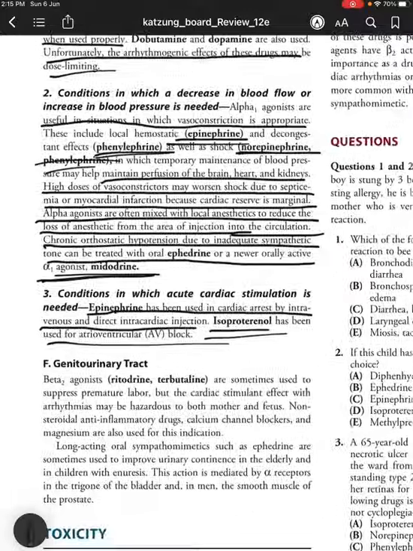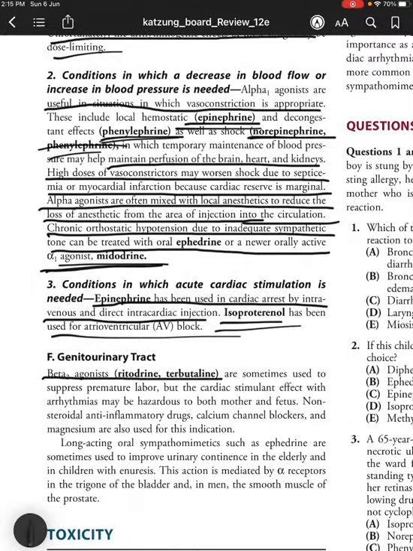Coming to the genitourinary tract, we have beta 2 agonists such as ritodrine and terbutaline, which are sometimes used to suppress premature labor. But the cardiac stimulant effect with arrhythmias may be hazardous to both mother and the fetus. So ritodrine and terbutaline, even though they are sometimes used to suppress premature labor, have arrhythmic effects with the cardiac stimulant effect.